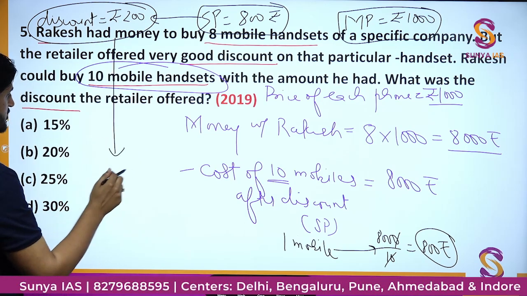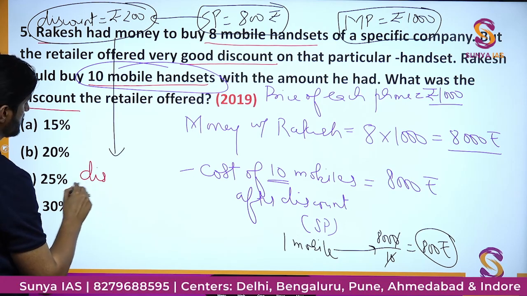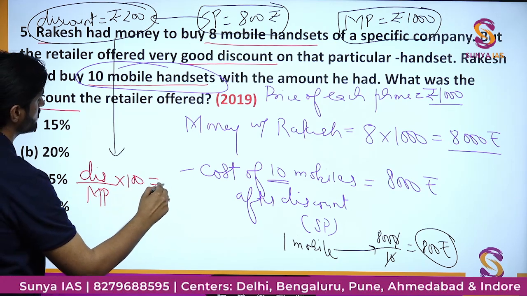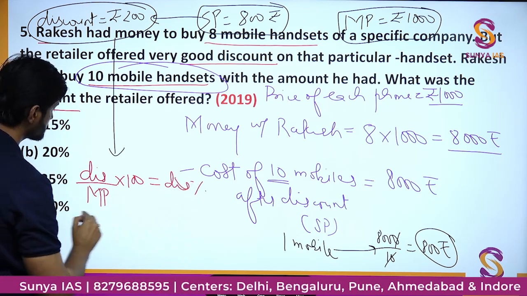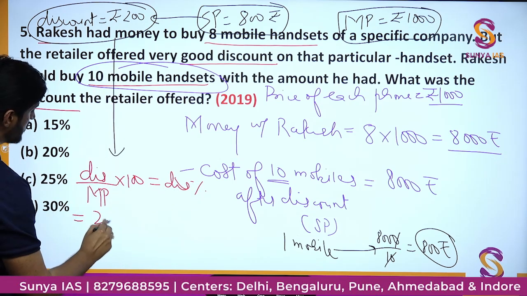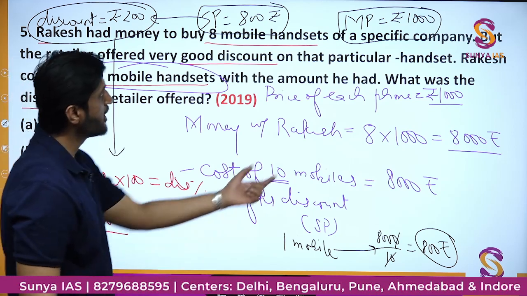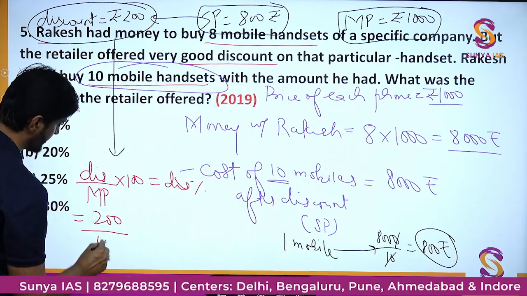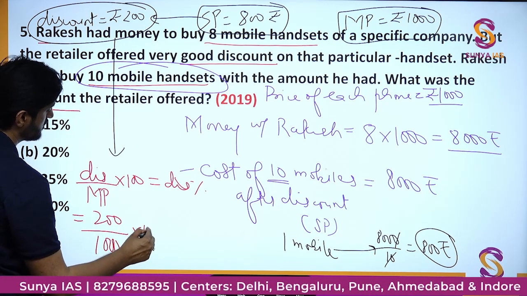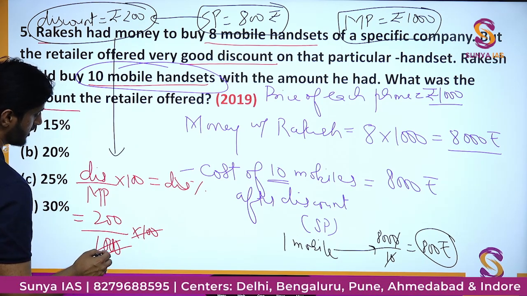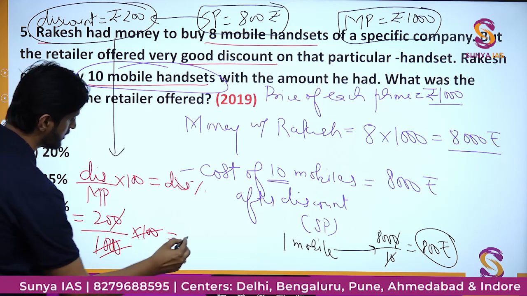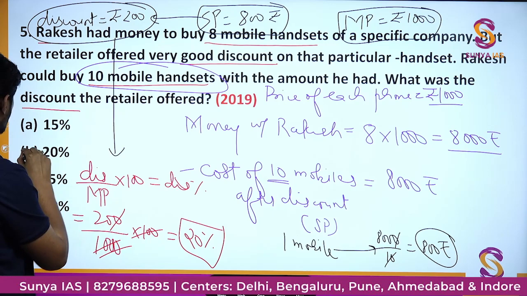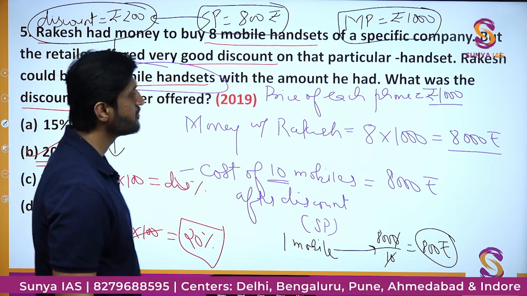In terms of percent, it will be discount upon marked price into 100. 200 is the discounted amount, and marked price is rupees 1000, the original price of the handset. So divided by 1000 into 100. If you simply get rid of all the zeros, you will get the final value as 20%. So there is 20% discount being offered by the retailer.